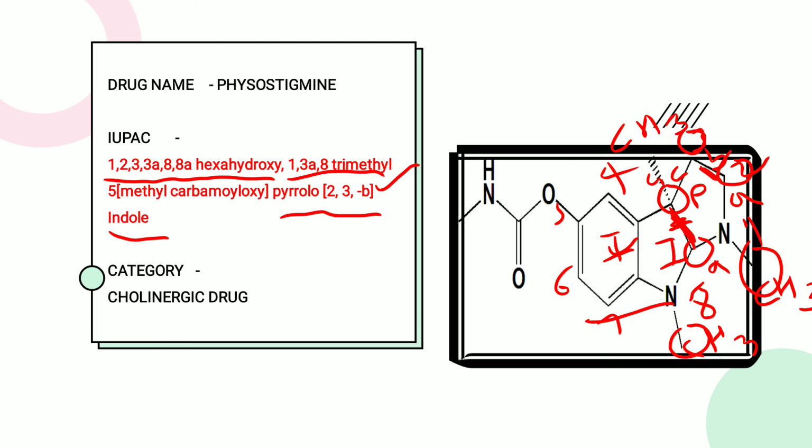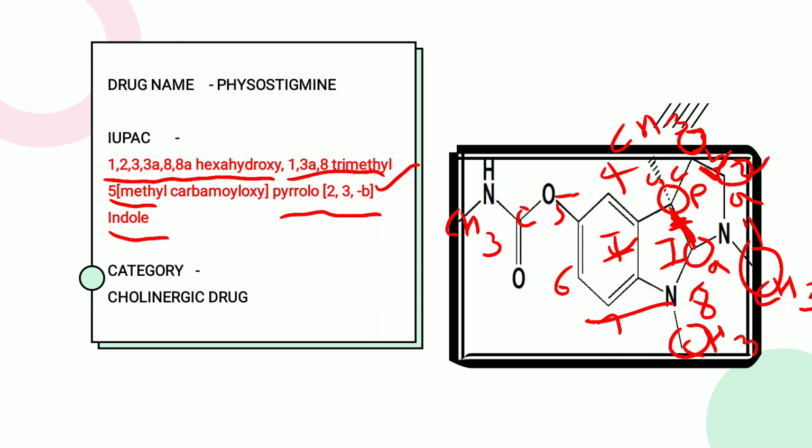Then we go for the fifth number substitution. On the fifth number again it will be similar to neostigmine. Here is the carbon and again here is the 1 methyl group. Okay, so on the 5 position there is a methyl, so we write in a bracket 5 methyl. Then what about the next?